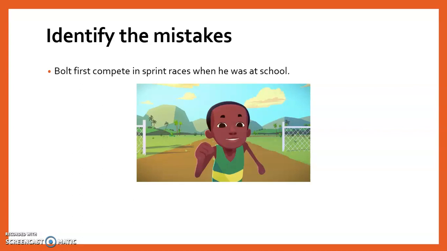Now it is your time to identify the mistake. How you are going to be doing this is that you will be given a time to choose the correct answer. So for instance, "Bolt first competed in sprint races when he was at school." Once I read out this sentence, you are going to be presented with a question and you will simply need to answer it. Okay? Now we shall begin.